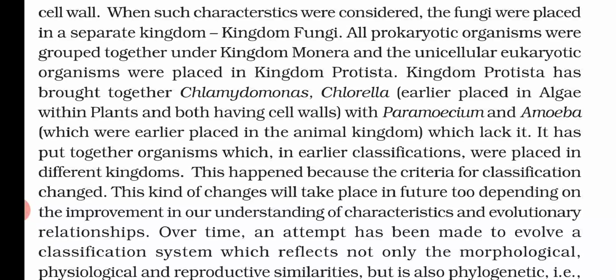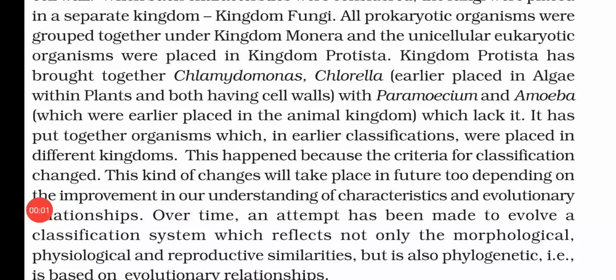Kingdom Protista has brought together Chlamydomonas and Chlorella, which were earlier placed in the algae within Plantae and have a cell wall, with Paramecium and Amoeba, which were earlier placed in the Animalia kingdom and lack it. That means, due to making these groups, we are now able to separate organisms which are prokaryotic from those which are eukaryotic, and those having a cell wall from those that do not.